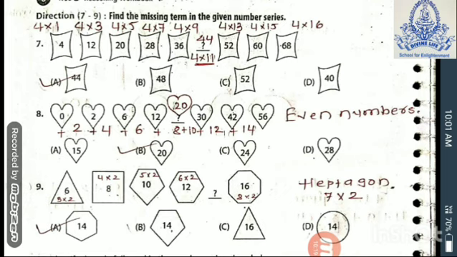Pentagon has 5 sides. 5 multiplied by 2 comes 10. Hexagon has 6 sides. 6 multiplied by 2 comes 12. Heptagon has 7 sides. 7 multiplied by 2 is 14. Means the shapes are given in ascending order. First triangle, then square, then pentagon, then hexagon, then comes heptagon. And after the heptagon, octagon is coming. Octagon has 8 sides. 8 multiplied by 2 is 16. So in the question mark there is a heptagon, and 7 2s is 14, the correct answer. Our answer is A.